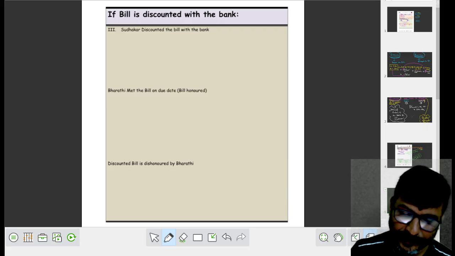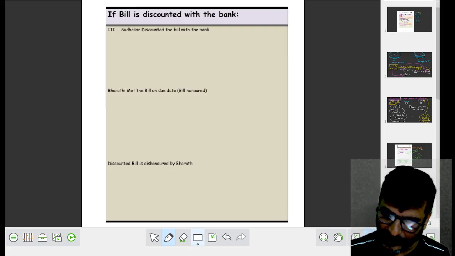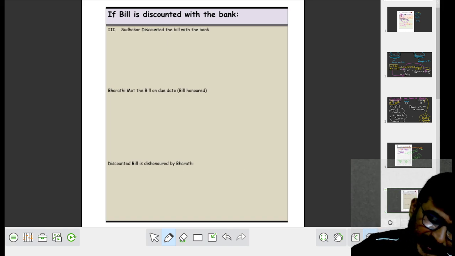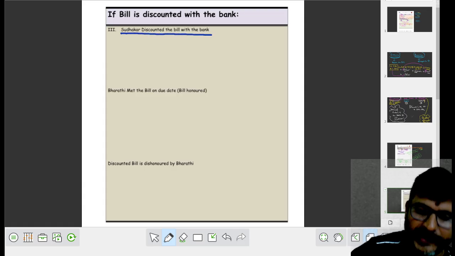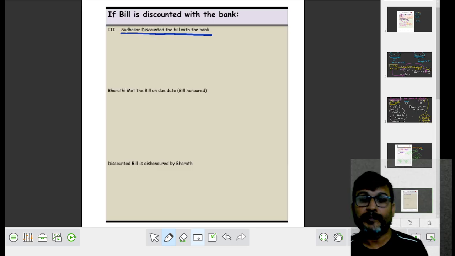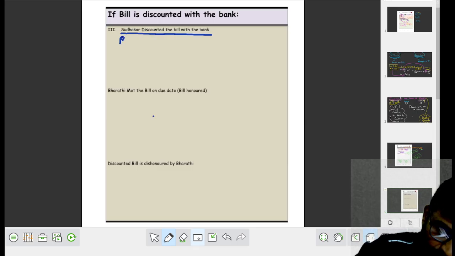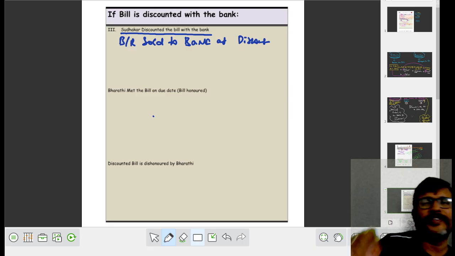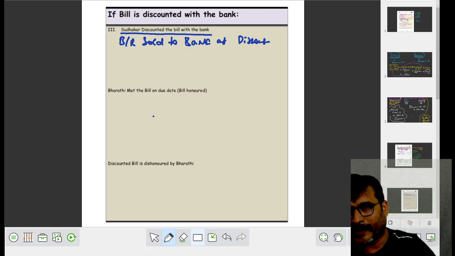The third one: if the bill is discounted with the bank. Sudhakar discounted the bill with the bank. It means bills receivable sold to bank at discount. That is the common meaning, not the professional meaning.